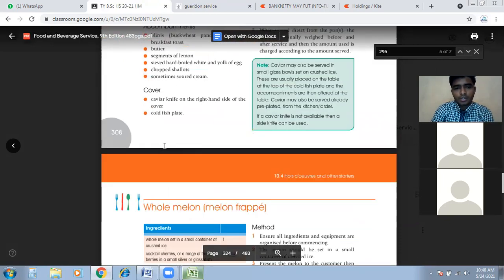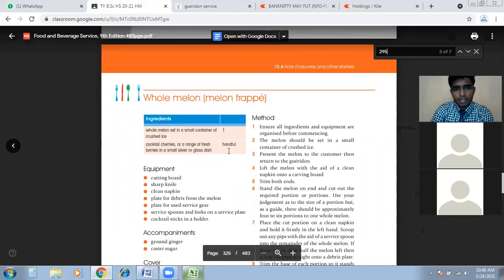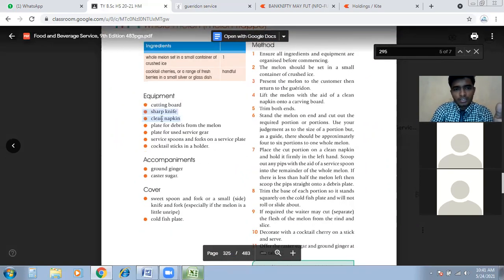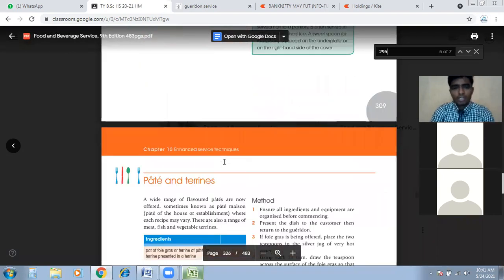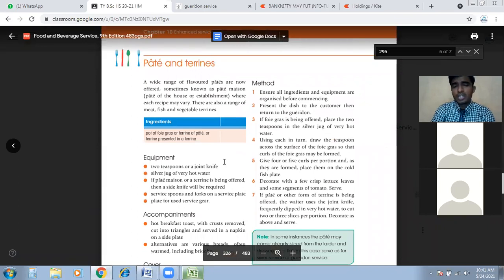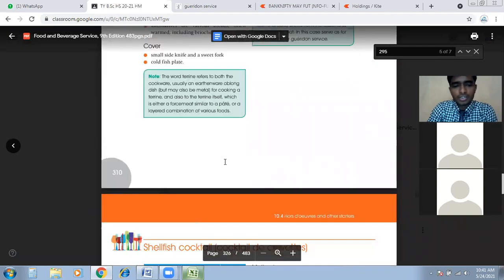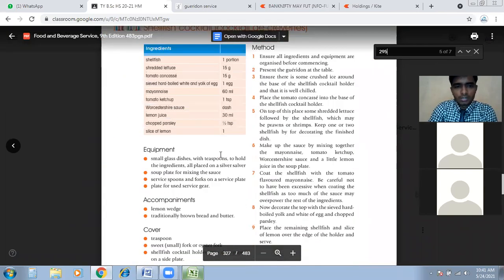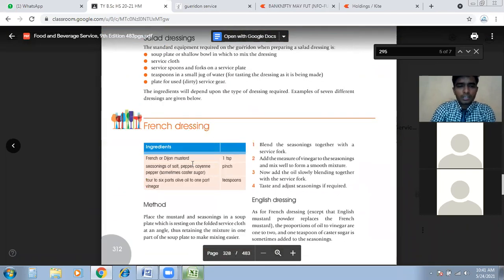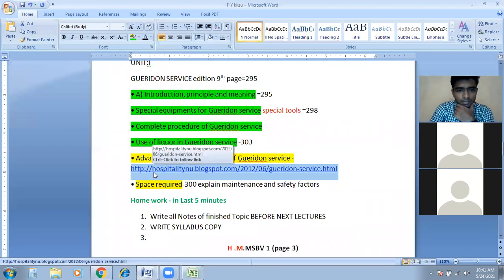for the particular dishes. So these are some melon, whole melon. This is the carving, the cutting board. We need staff, clean napkins, plates, whatever. Just go through it for your general knowledge. You should have two or three examples of Garidon service, Garidon menu, Garidon dishes. Okay, shellfish, cocktails, just go through them. Write down some easy ones so you will remember. Maybe they will ask you in the interview, so you should have two or three menus ready with you.